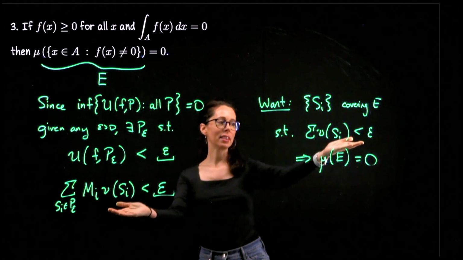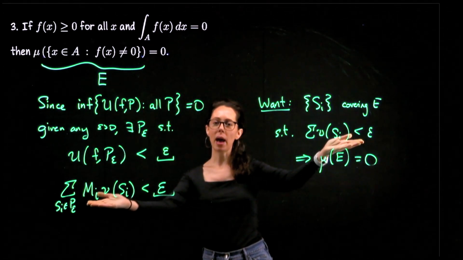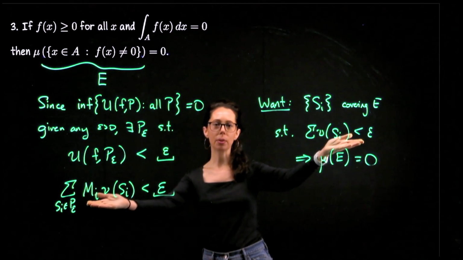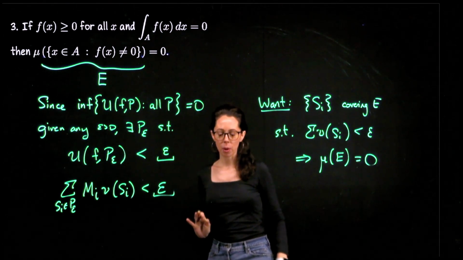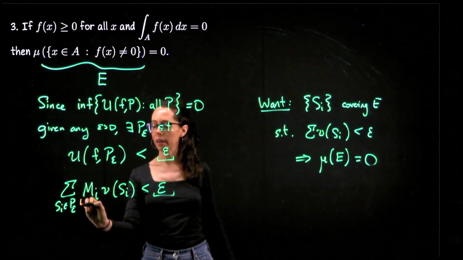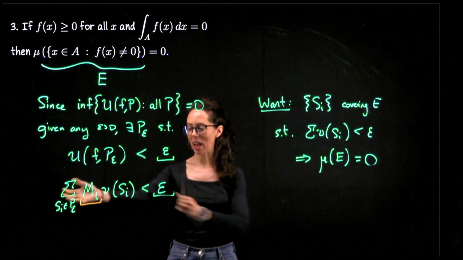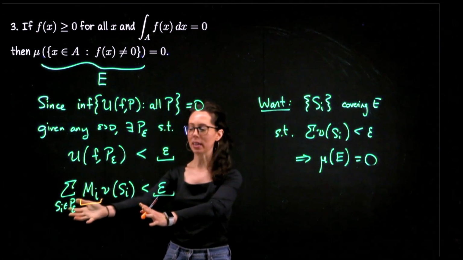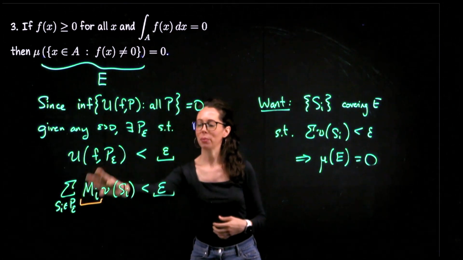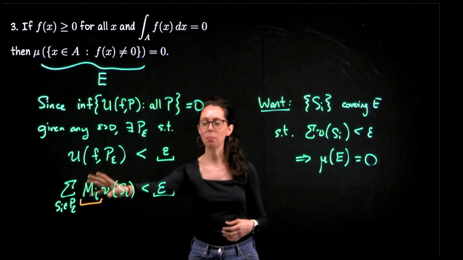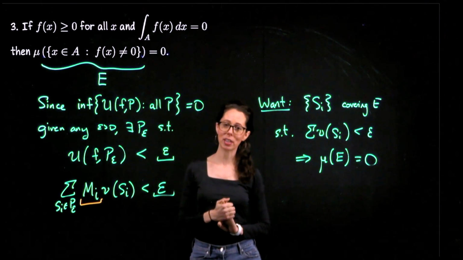Comparing this inequality to this one, it would be really nice if we could somehow divide out by this capital M sub i, but we can't. Maybe just think about that for a moment. What are the issues that arise if I start trying to isolate the sum of the volumes here? So experiment with this idea of can I bring this over somehow, find some kind of number which will neutralize all of these supremums? Just play around with this expression if you haven't done so yet.